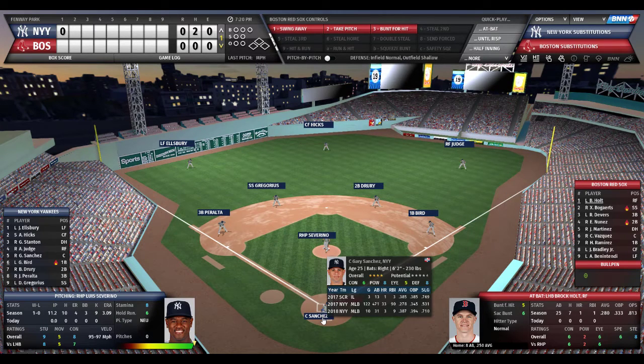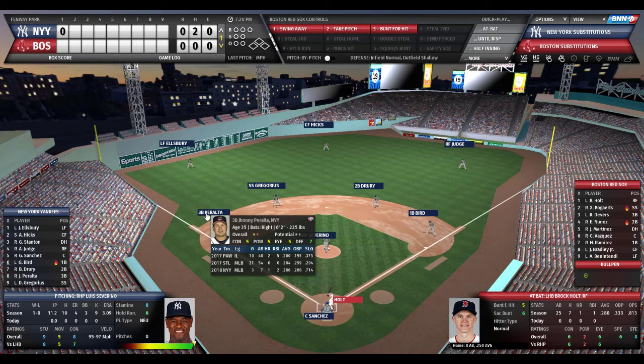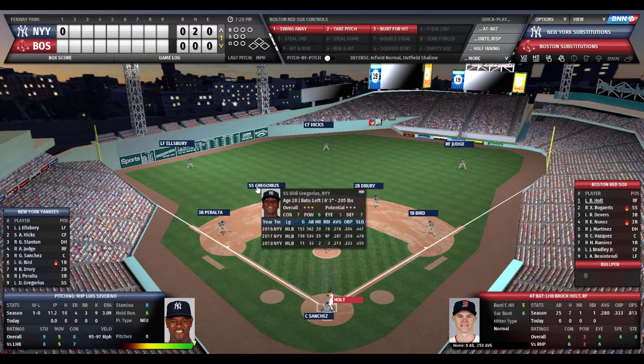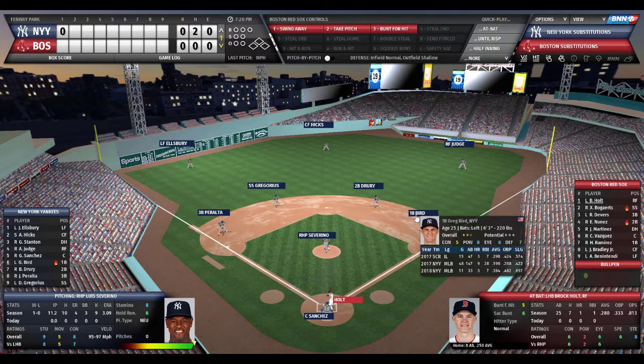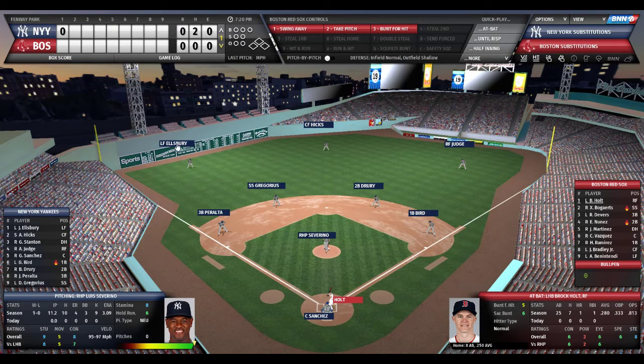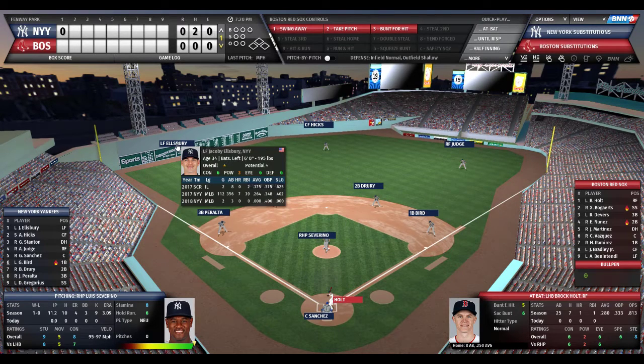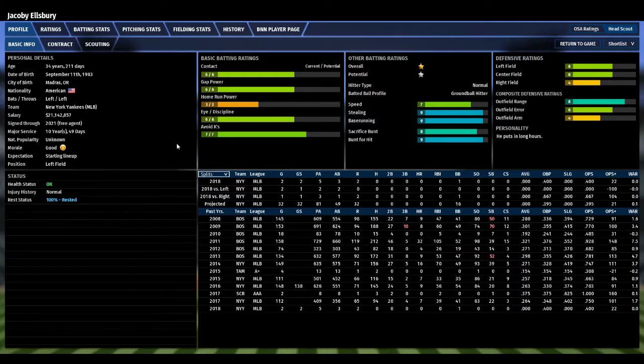You have Sanchez behind the plate, very solid defensive catcher. 8 out of 10 defensive ability. Gleyber, uh, Peralta at third, 7 out of 10 defense. Gregorius at short, 7 out of 10 defense. Brandon Drury at second, 7 out of 10 defense. And Greg Bird at first, 7 out of 10 defense. Ellsbury is in left, 6 out of 10 defense, and he has a really poor arm usually. Let's make sure they got that accurate. Yep, below average, 4 out of 10 arm.